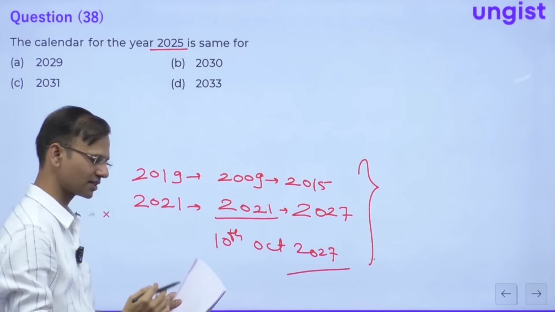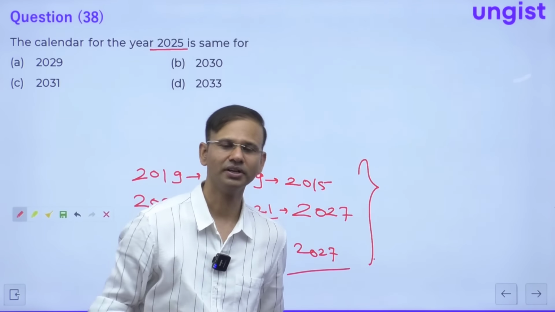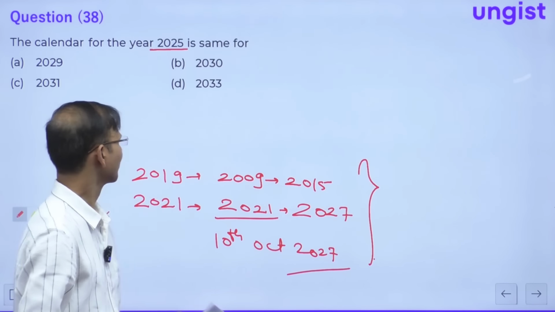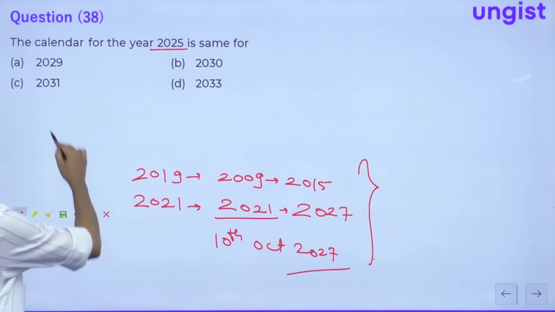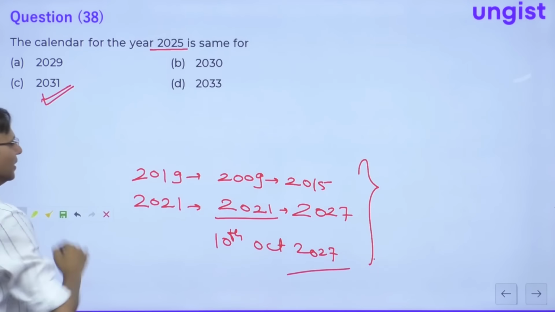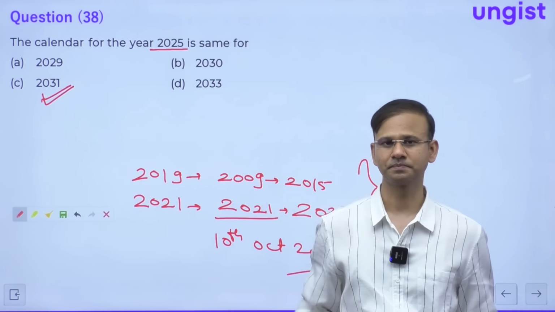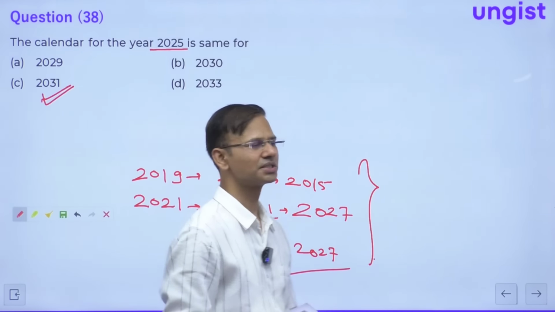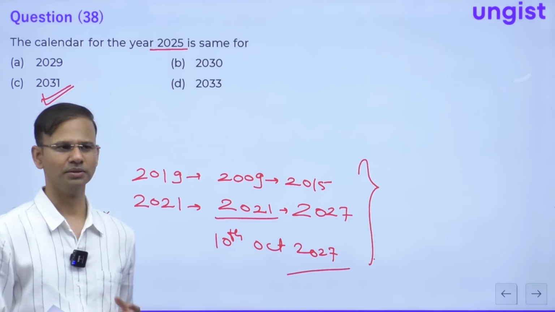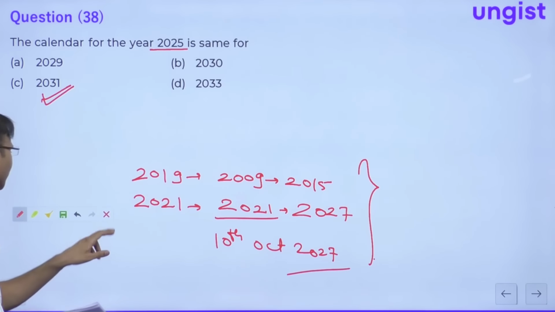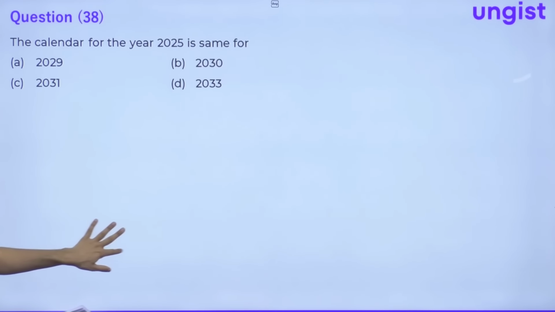2024 is a leap year and the successor of 2024 will be 2025. So its calendar will be repeated after 6 years. So 2025 plus 6, which is 2031, right? So this is the third question of plus 6 type. Right everyone? So this is the PYQ pattern continued, right? Alright, let's move to the next question, guys.